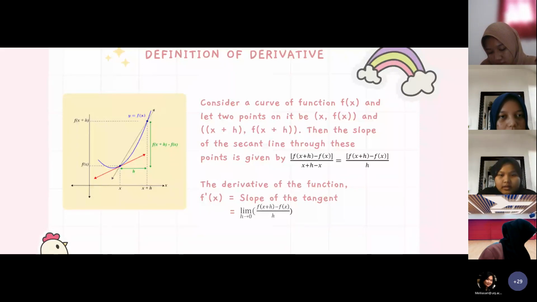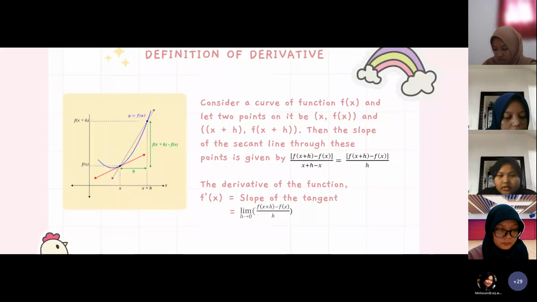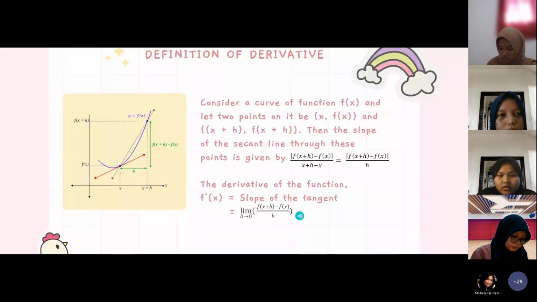Then the slope of the secant line through these points is given by f of x + h minus f of x over x + h minus x, which is equal to f of x + h minus f of x over h. The derivative of the function, f prime of x, is equal to the slope of the tangent, which is equal to the limit as h approaches 0 of f of x + h minus f of x over h.